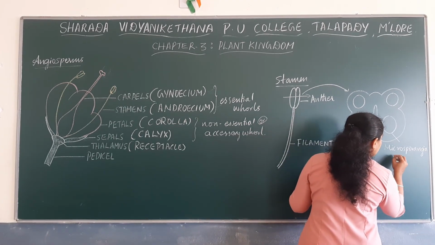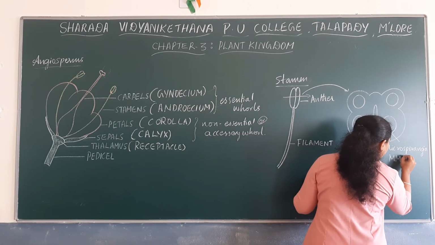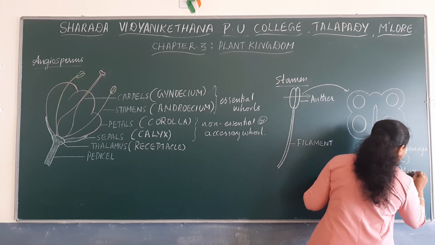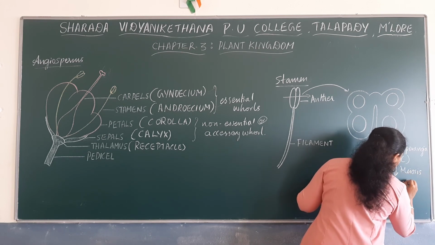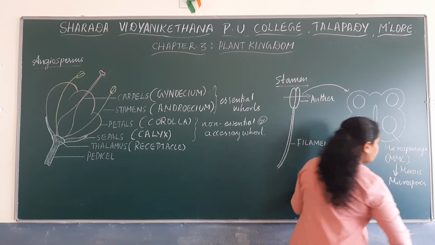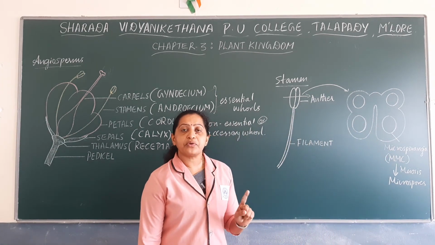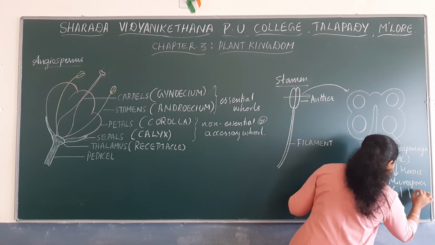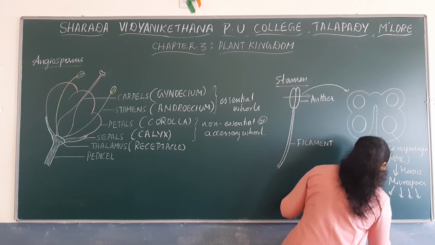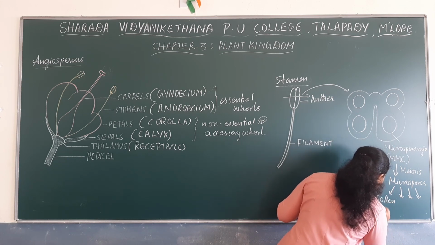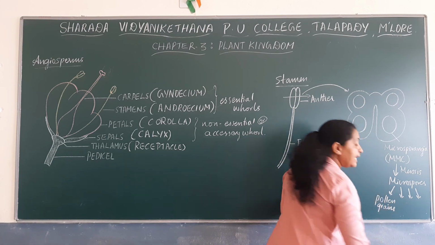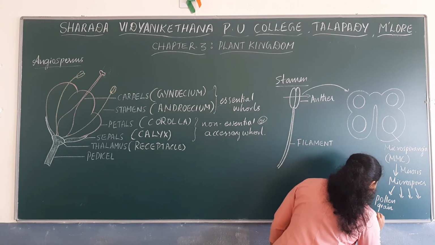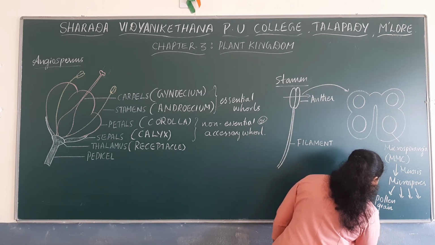So in each anther, in each microsporangium, the microspore mother cells undergo meiosis to form microspores. Each microspore develops into a pollen grain, and pollen grains are the male gametophytes of angiosperms.